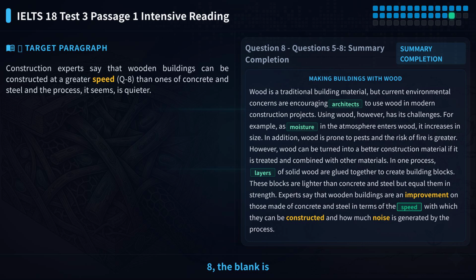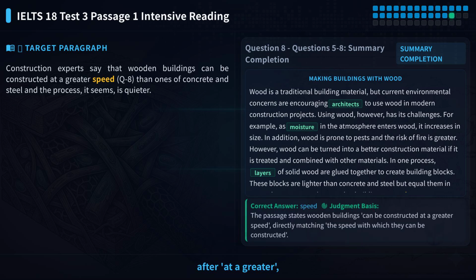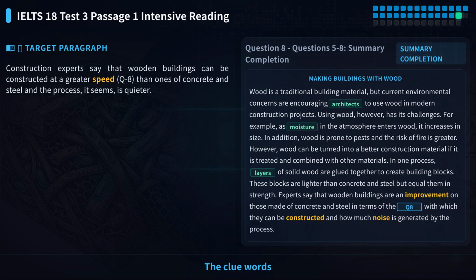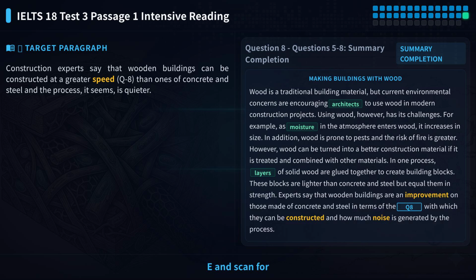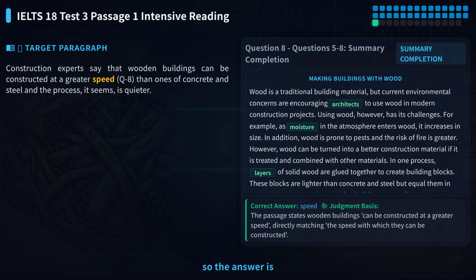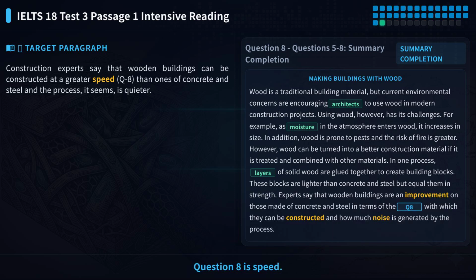For question 8, the blank is after at a grader, so we need a noun. The clue words are grader and constructed, which tell us this is about building speed. Go to paragraph E and scan for the phrase greater speed. The original text directly says at a greater speed, so the answer is speed. This word is given directly in the text. So the answer to question 8 is speed.